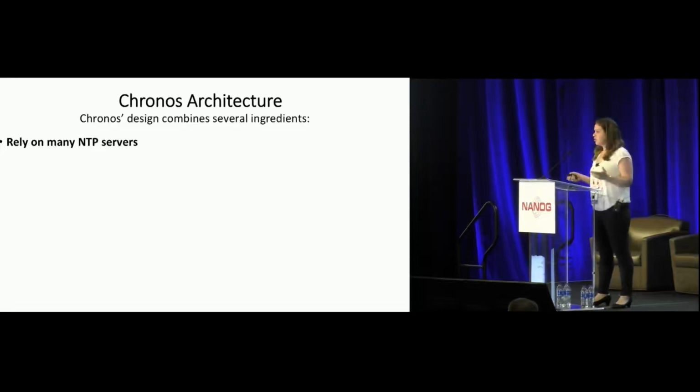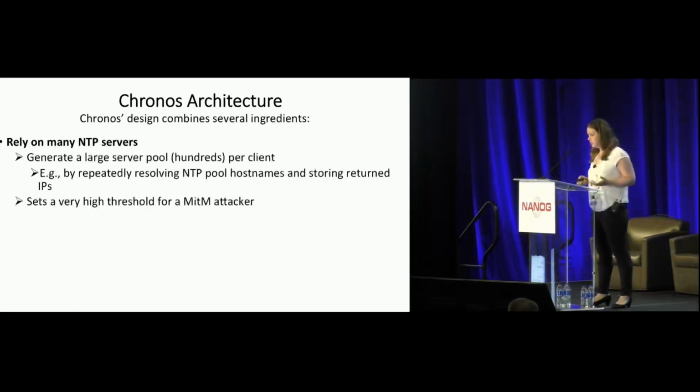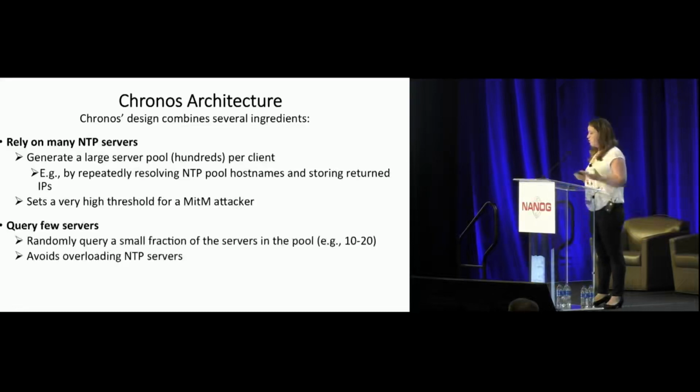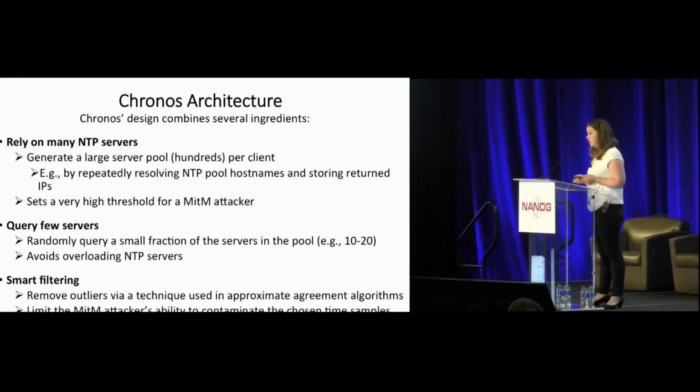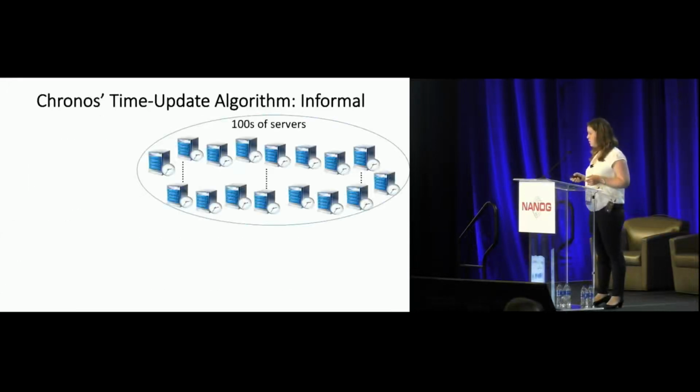So how is Chronos built? First of all, we rely on many NTP servers. We generate a large server pool, hundreds of servers per client, in order to raise the threshold needed by the man-in-the-middle attacker. On the other side, we query only a few servers that are randomly chosen in every update. We are talking about tens of them, in order to avoid overloading NTP servers. And finally, we use smart filtering in order to remove outliers and make it hard for the man-in-the-middle to contaminate the chosen time samples.